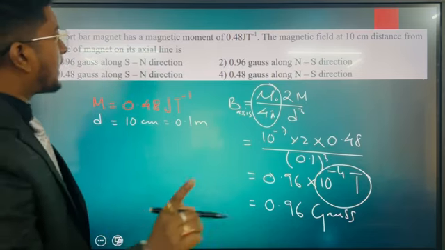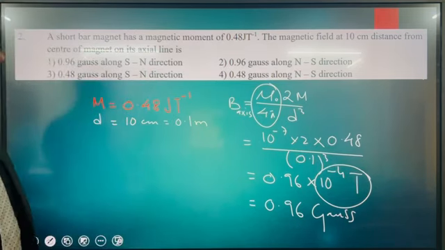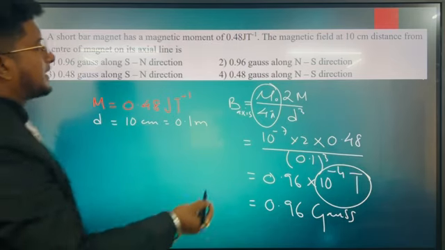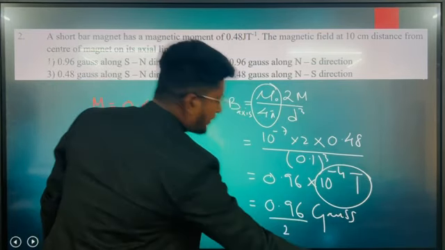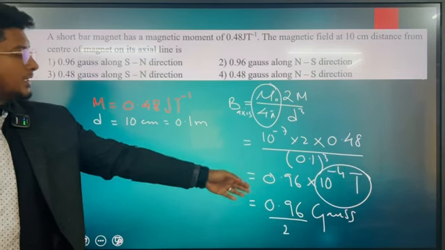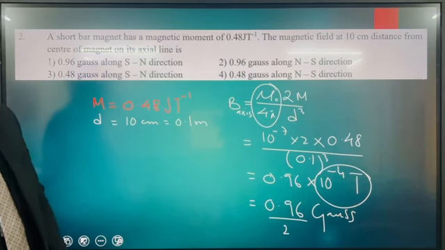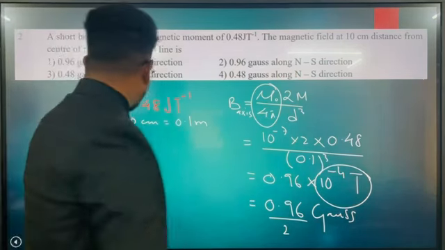Now if you are supposed to find out the magnetic field at the equator, then just divide this value by 2. The answer will be 0.48 Gauss in the north-south direction. Alright, let's move to the third question.